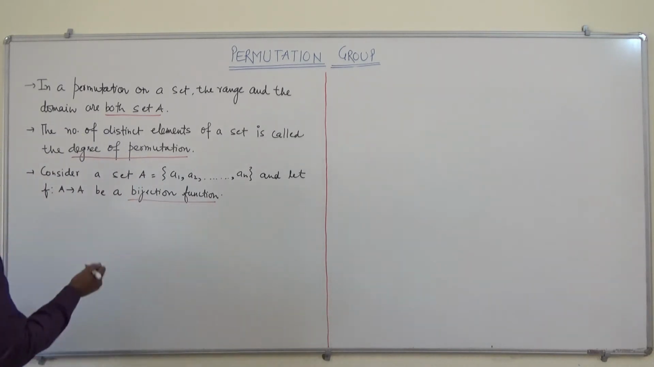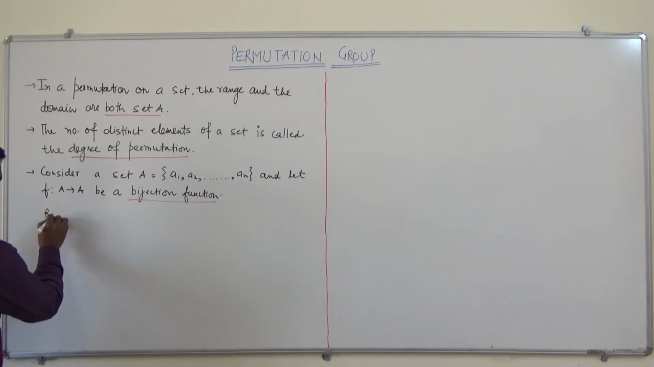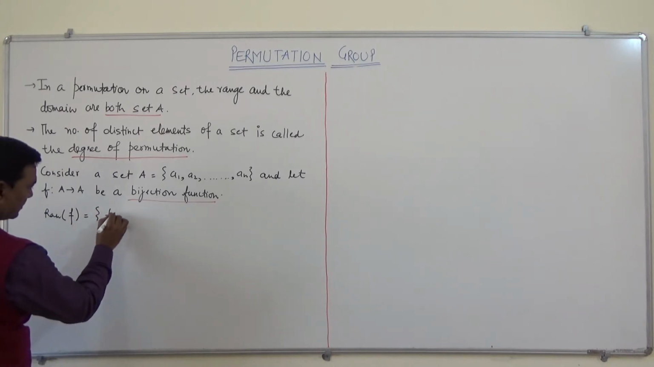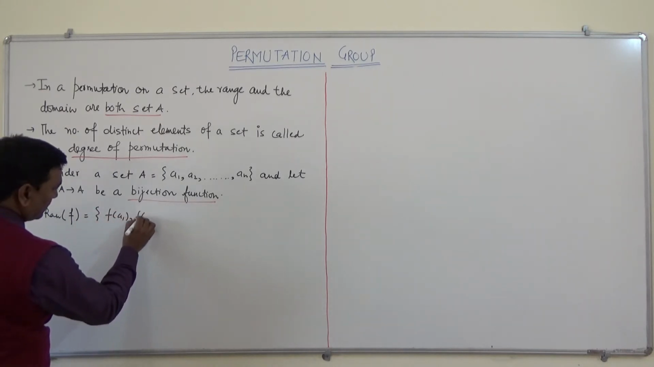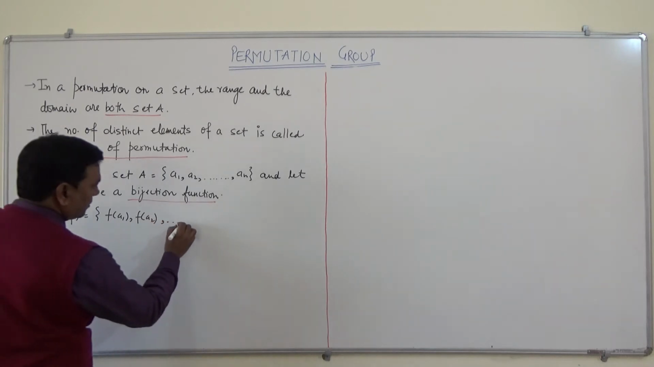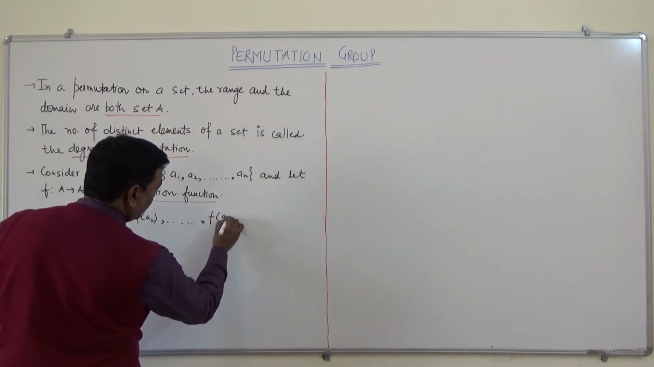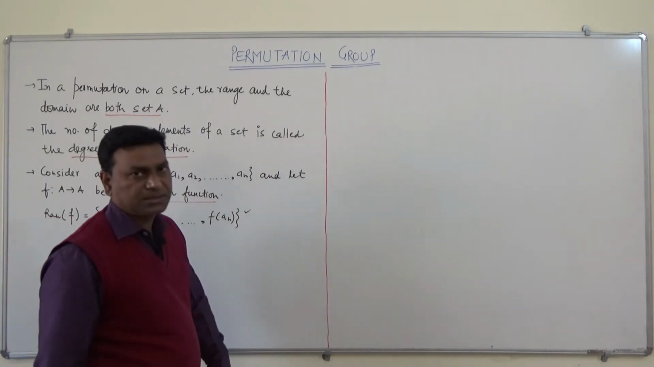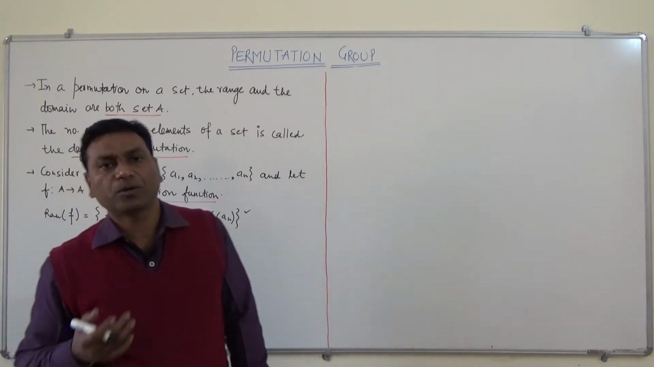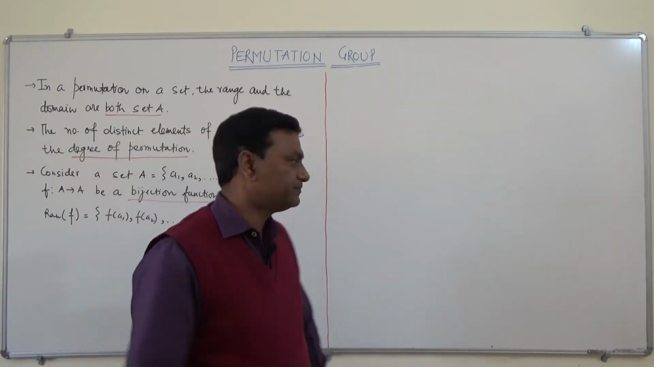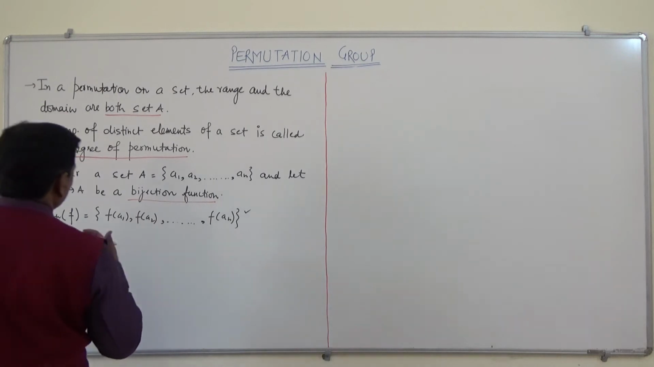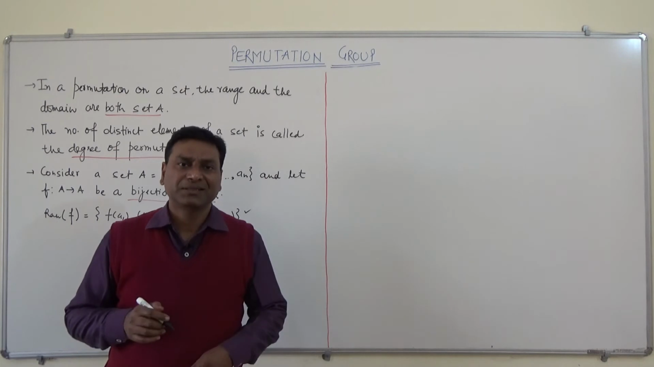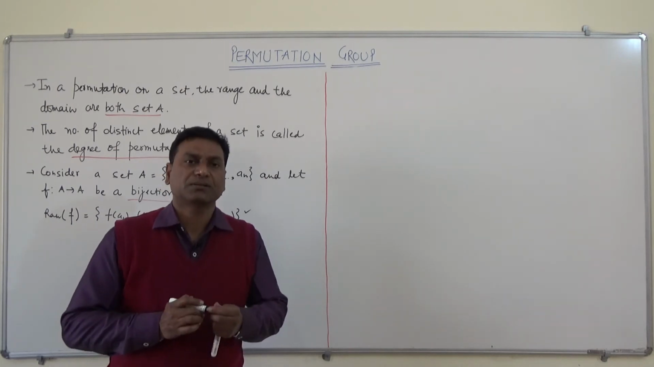Then we can say the range can be given as f(a1), f(a2), and so on up to f(an). So this is the range, and the domain is a1, a2, a3 and so on up to an. Now if we want to represent this in terms of relation, then how can we write this permutation or this f?